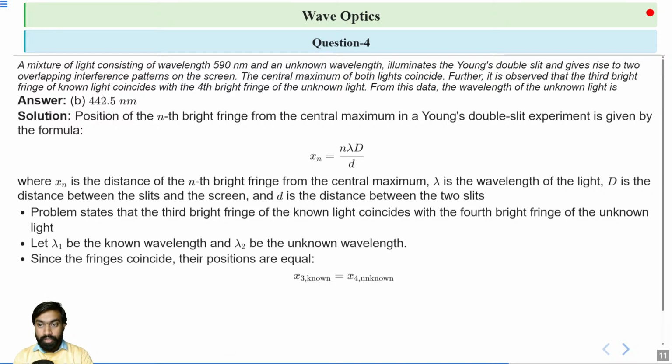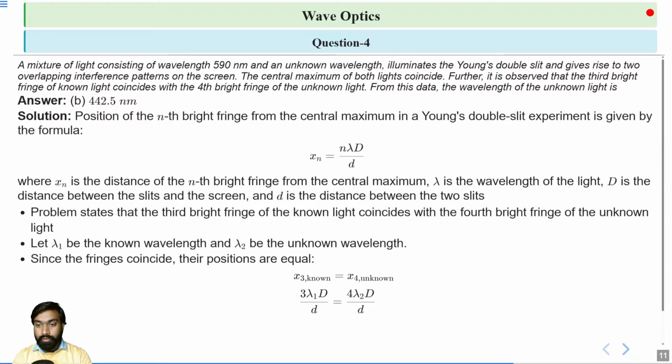So according to this question, the third fringe of the known wavelength coincides with the fourth fringe of the unknown wavelength. So we have the equation x3 known is equal to x4 unknown.